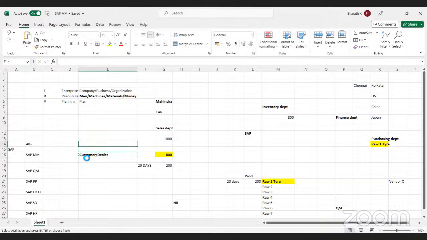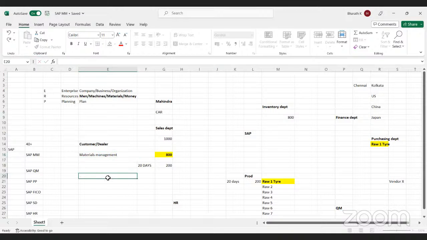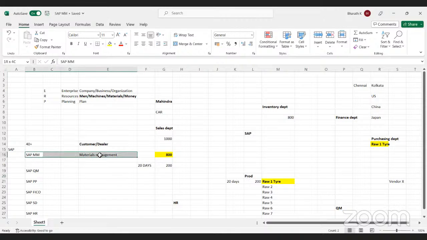If you see here, SAP MM, what exactly is SAP MM? MM is Materials Management. Now, this demo is more related to SAP MM, right? So now we'll discuss more about SAP MM, Materials Management. Managing the materials in your business in the area of purchasing and inventory will be taken care of by the SAP MM module. QM is Quality Management.